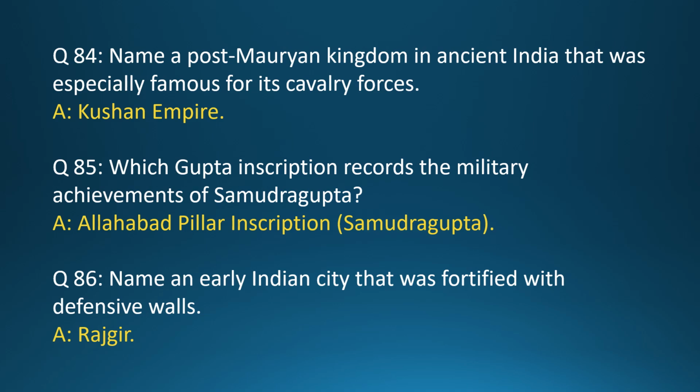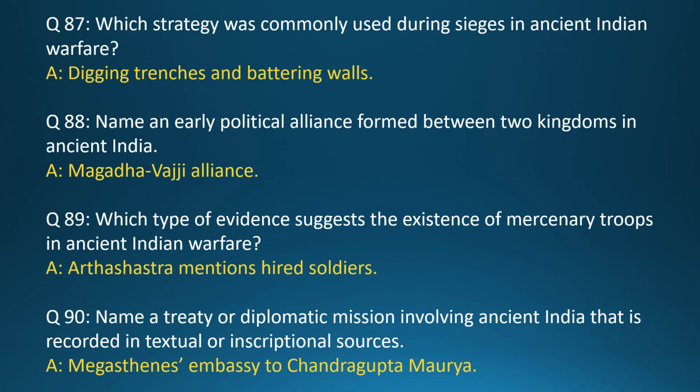Question 86. Name an early Indian city that was fortified with defensive walls. Answer: Rajgir. Question 87. Which strategy was commonly used during sieges in ancient Indian warfare? Answer: Digging trenches and battering walls. Question 88. Name an early political alliance formed between two kingdoms in ancient India. Answer: Magadha-Vajji alliance.